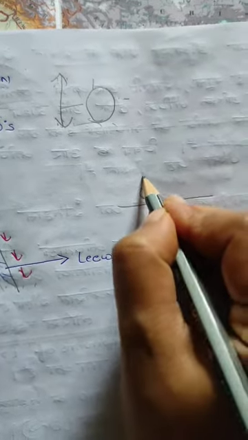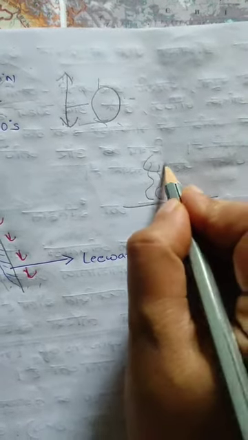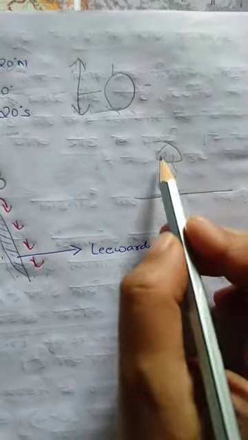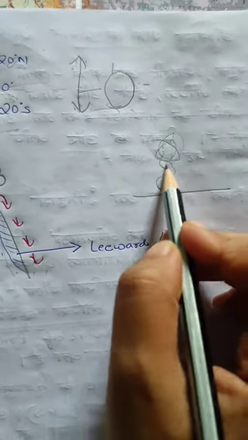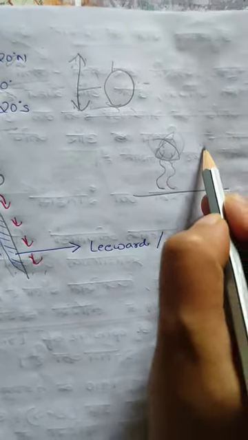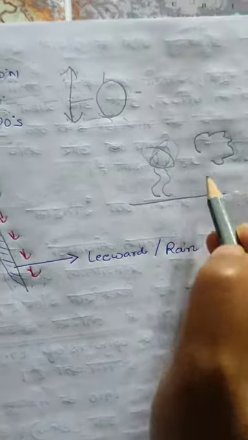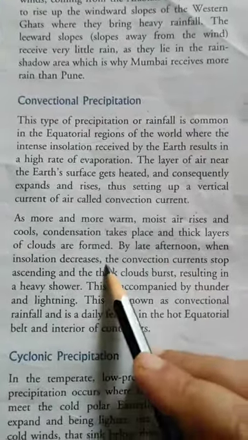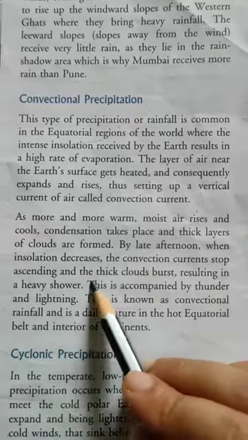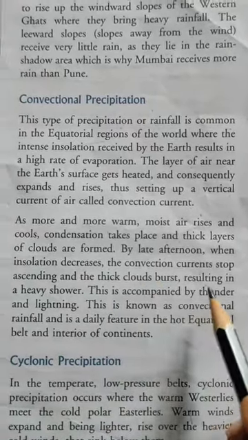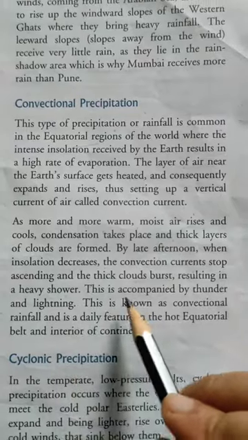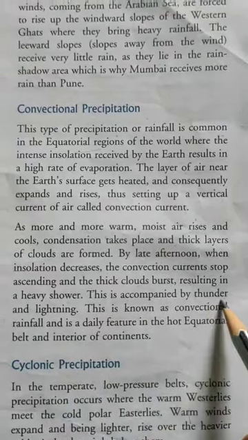As a result, warm air rises up, cools and condensation takes place. Thick layers of clouds are formed. By late afternoon, when the insolation decreases, the convection current stops ascending and the thick clouds burst, resulting in a heavy shower. This is accompanied by thunder and lightning.